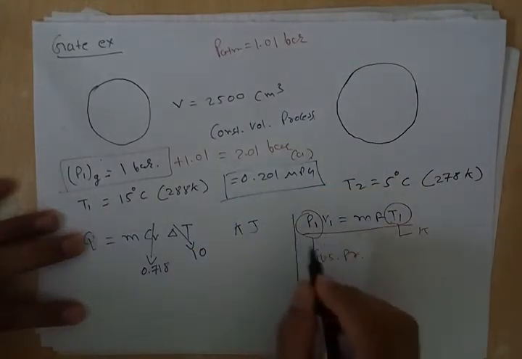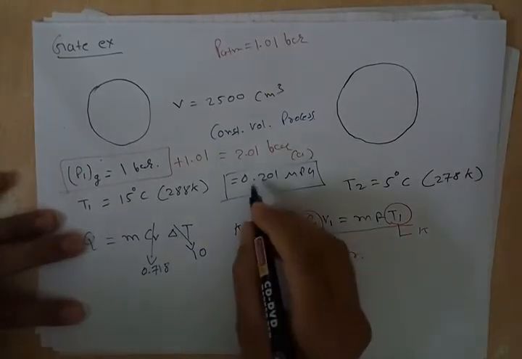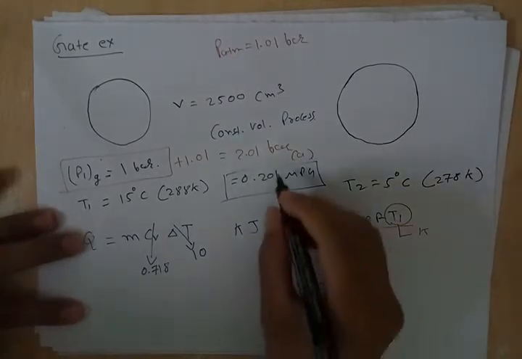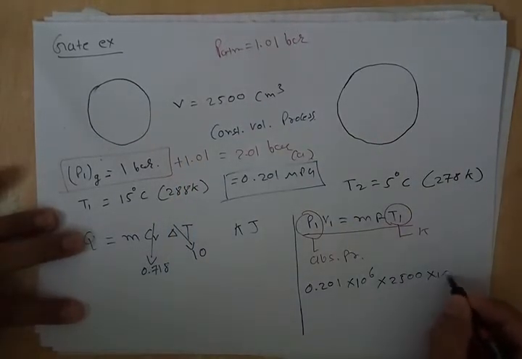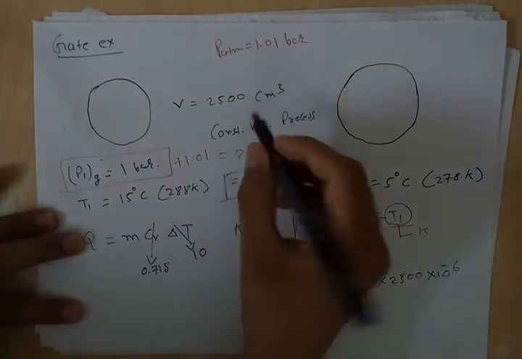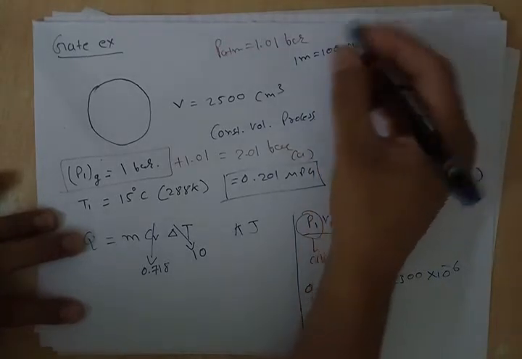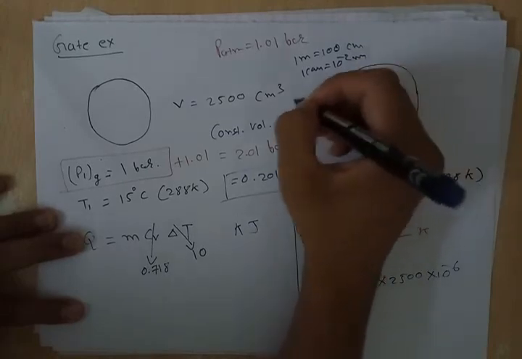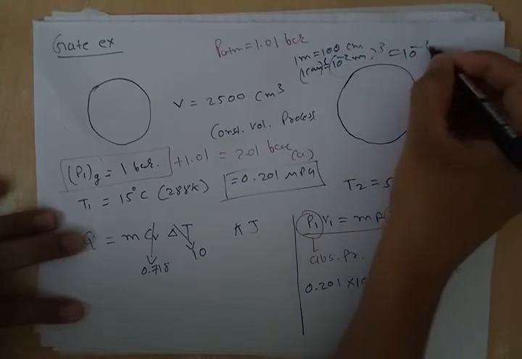So we will put all these values in this equation to find m. 0.201 megapascal is equal to 10 raised to 6 pascal, times volume 2500 times 10 raised to minus 6 meter cube. Since 1 centimeter is equal to 10 raised to minus 2 meter, if you take the cube on both sides, you get 10 raised to minus 6 meter cube.